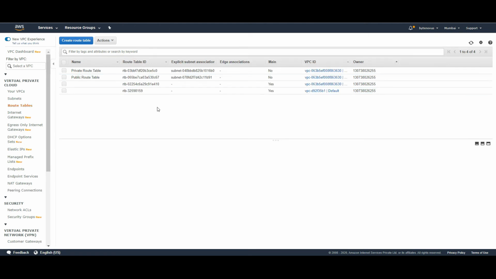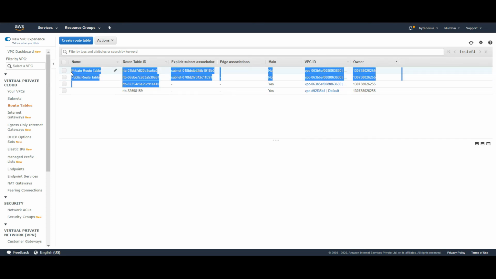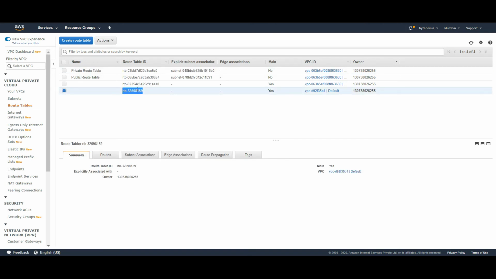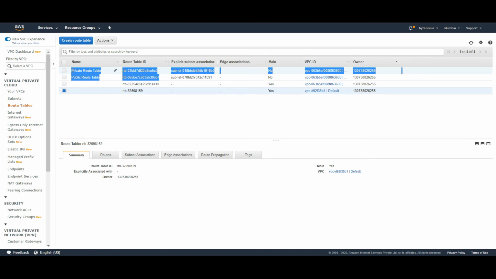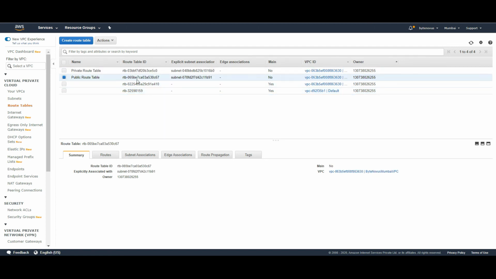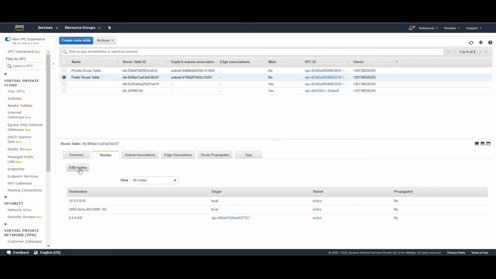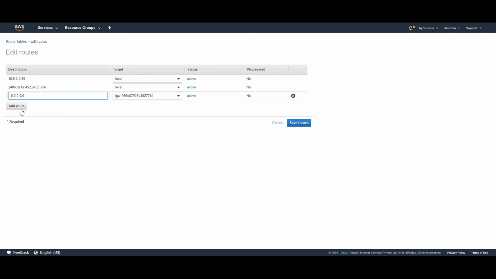So let me go to my route table. The first three entries which you're seeing belong to the non-default VPC which we created yesterday, and the last entry is that of the default VPC. Now this one is the main route table and these two are the custom route tables. I hope you remember what we did in our previous video. The next thing we have to do is click on the public route table, go to routes, click on edit routes, and we need to add a route here.